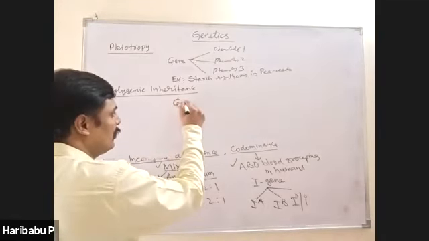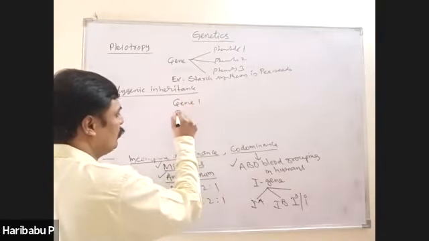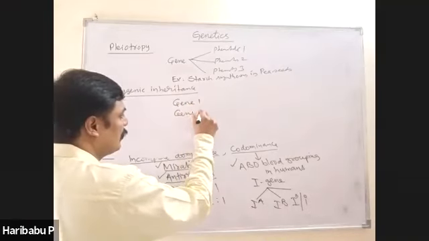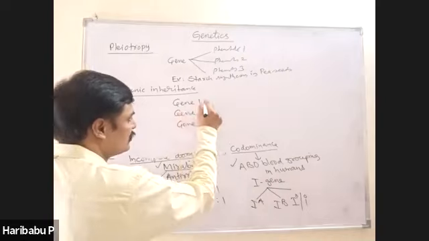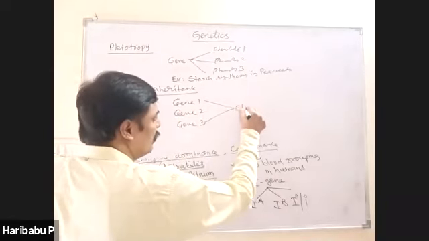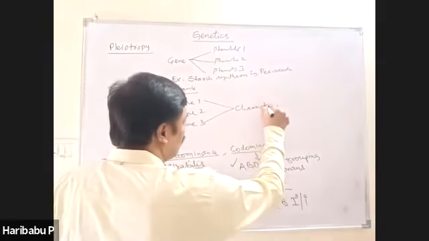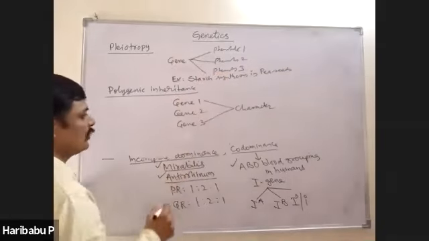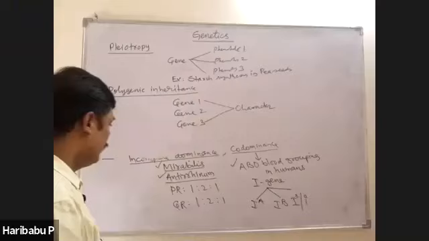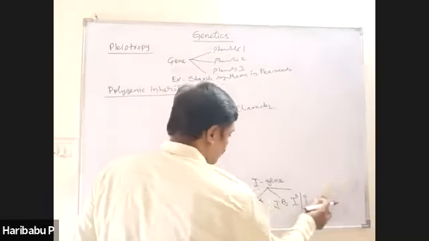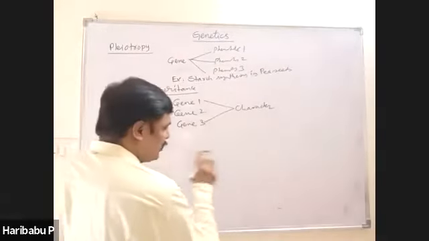Here, one character is controlled by several genes. See here, 3 genes, for example, control the same character. So it is opposite to pleiotropy. This is called polygenic inheritance. For polygenic inheritance, you should remember at least 3 examples.